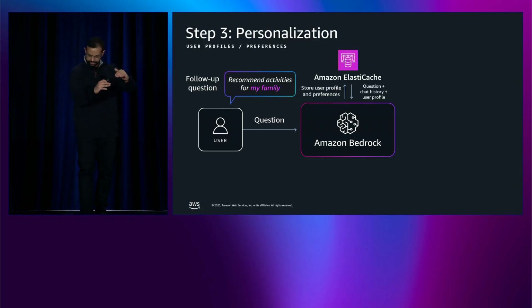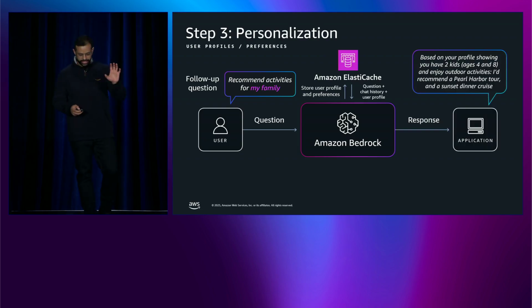This will be hashes containing family composition. So I have 2 kids, ages 4 and 8, activity preferences like outdoor adventures, budget constraints like a $300 max. Now, when this query arrives, using ElastiCache's getAll, you can retrieve the complete preference hash and inject it into the prompt. The LLM will now generate a very tailored response based on my personalized information.